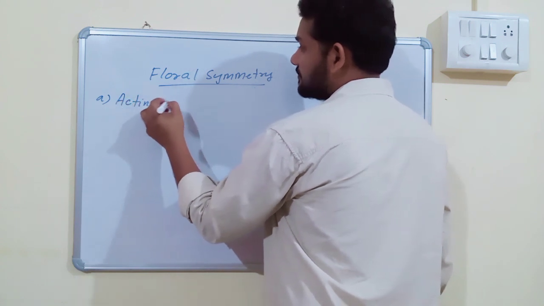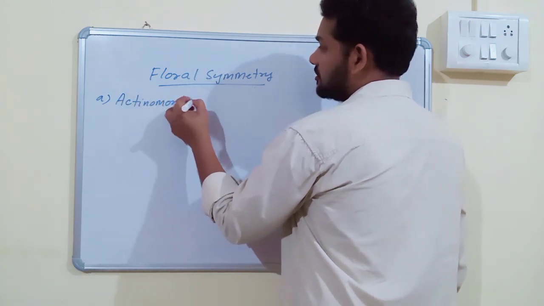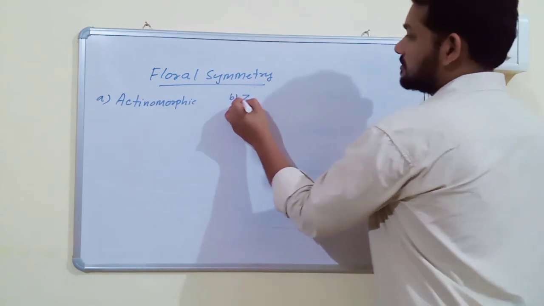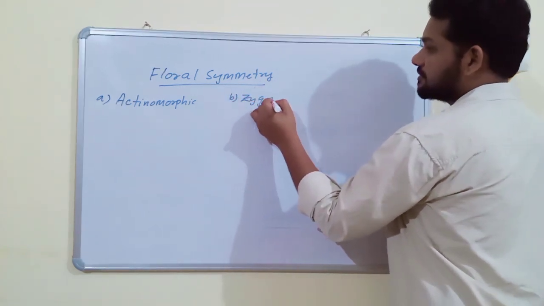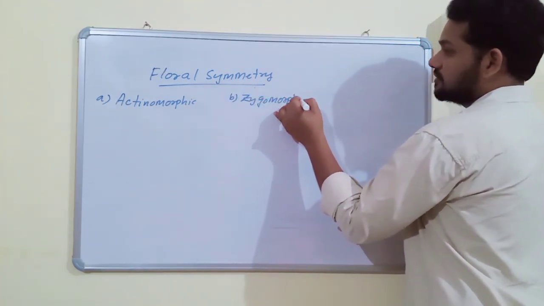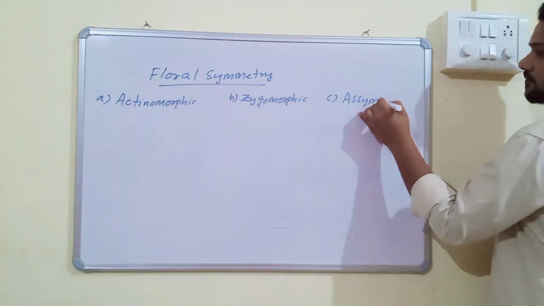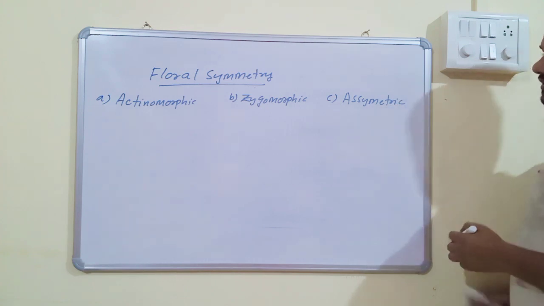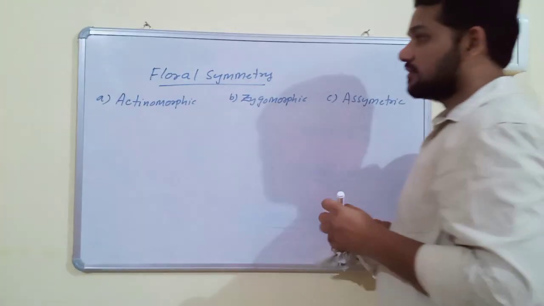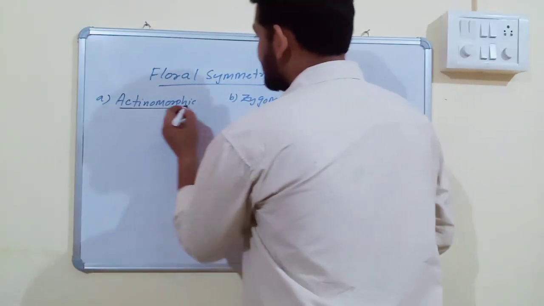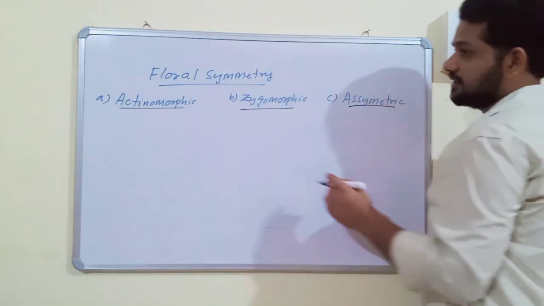actinomorphic flowers, zygomorphic flowers, and asymmetric flowers. According to symmetry, flowers are 3 types: actinomorphic, zygomorphic and asymmetric.